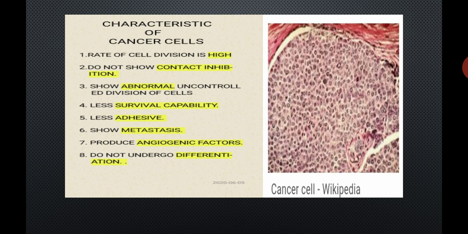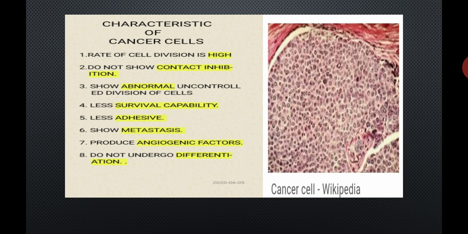Property number 8, cancer cells do not undergo differentiation. The process of differentiation is absent in the cancer cell. So these are the properties or the characteristic features of a cancer cell. I repeat, the rate of cell division is high. Number 2, it does not show contact inhibition. As it does not show contact inhibition, the growth of the cancer cell cannot be controlled. Number 3, it shows abnormal, uncontrolled division of cells.